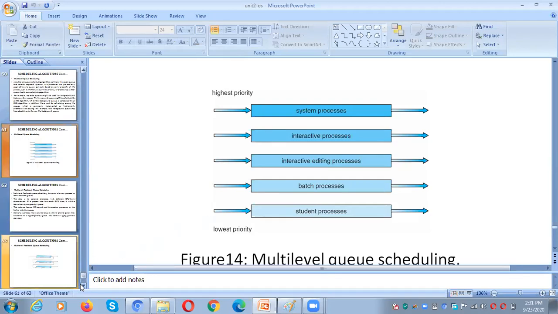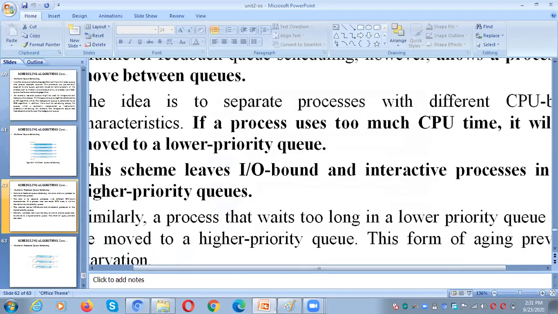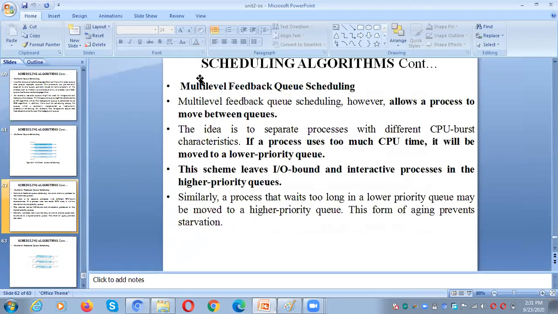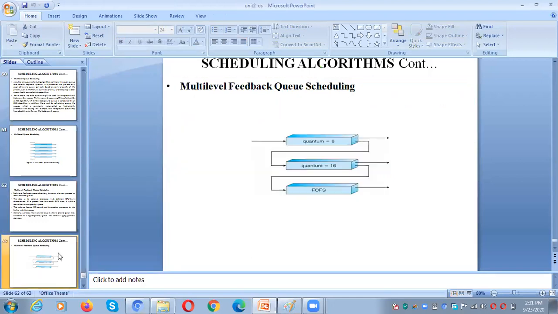In order to avoid such a problem, we go to multi-level feedback queue scheduling. The previous one is multi-level queue scheduling, and this is multi-level feedback scheduling. What it does is allow a process to move between the queues. That means the process which requires more CPU time will be in the low priority queue. The processes which require less CPU time are kept in the high priority queue. So initially the execution will start from here.